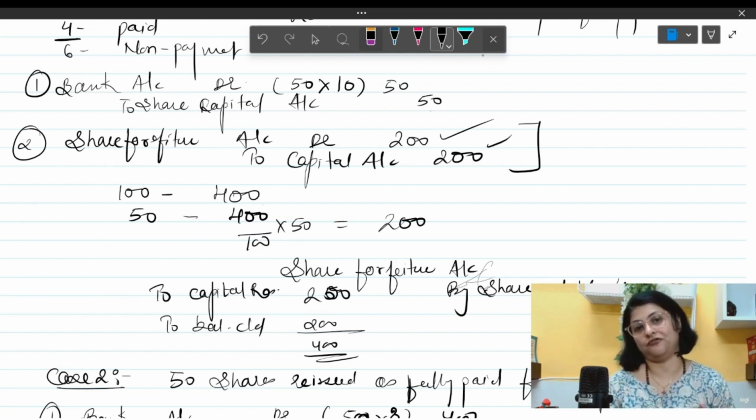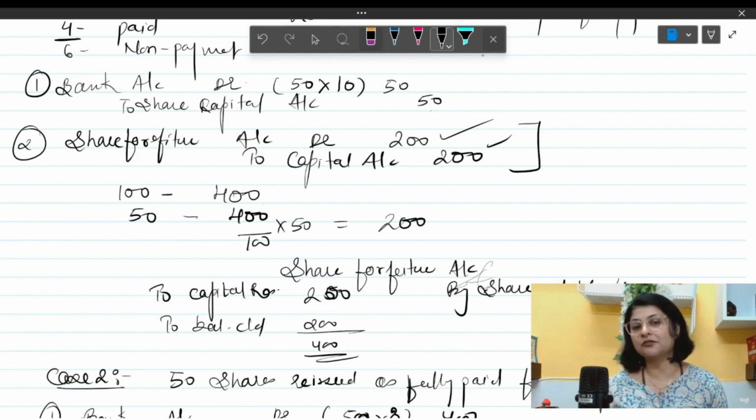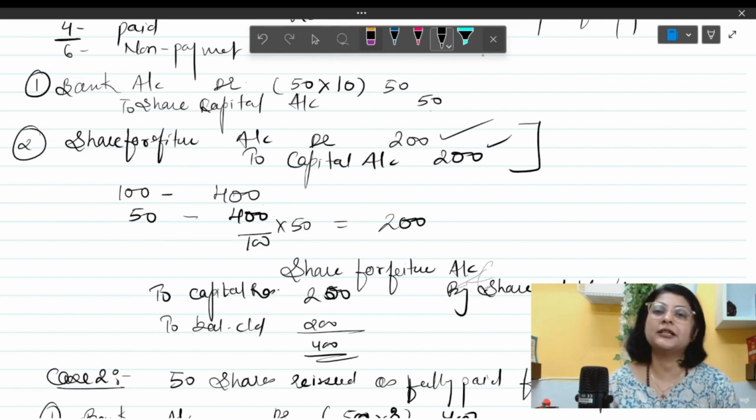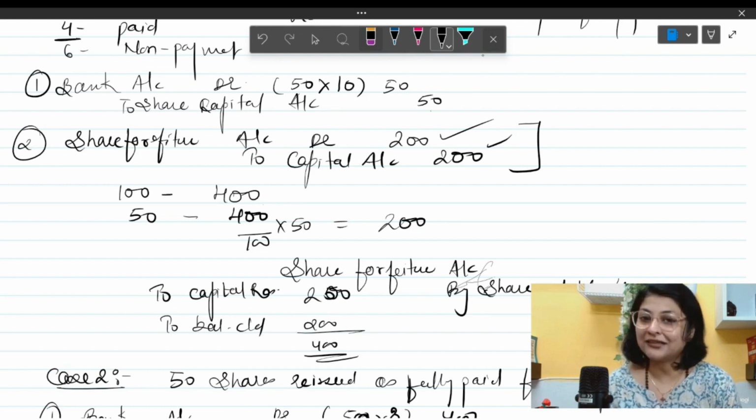Forfeiture and reissue of shares is one of the important concepts which is definitely going to be seen in your exam somewhere. It can be asked as a 10 marker question in the case of ISC students, and in the case of CBSE students a 6 marker question. A big question is going to come for issue of shares, where it will definitely be a part of the question. So practice this concept well.